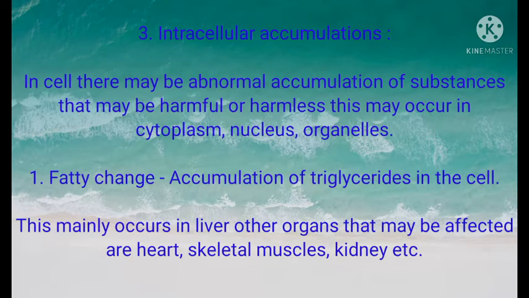Intracellular accumulations. In the cell there may be abnormal accumulation of substances that may be harmful or harmless. This may occur in the cytoplasm, nucleus, or organelles. Fatty change: accumulation of triglycerides in the cell. This mainly occurs in the liver. Other organs that may be affected are heart, skeletal muscles, kidney, etc.